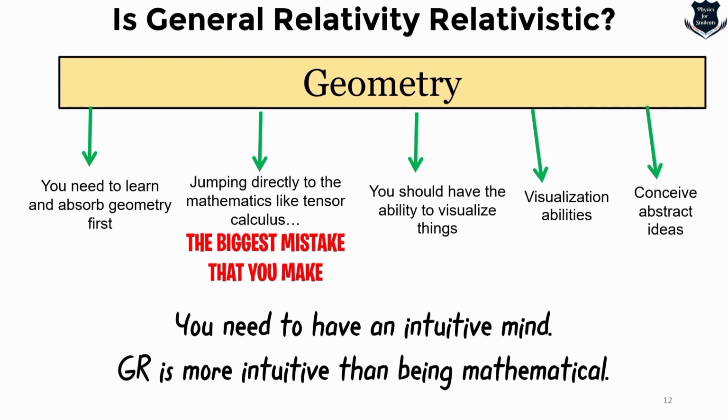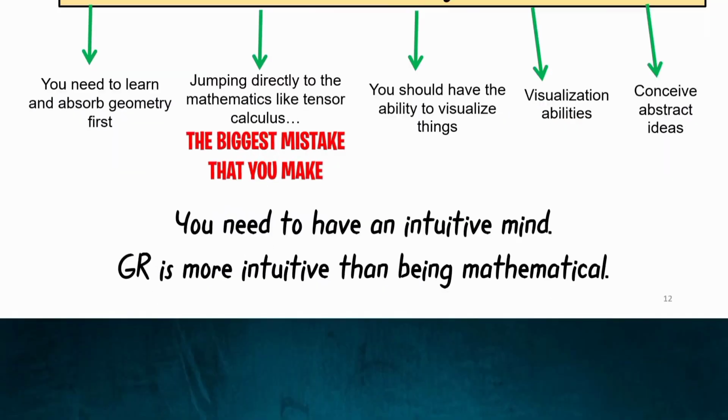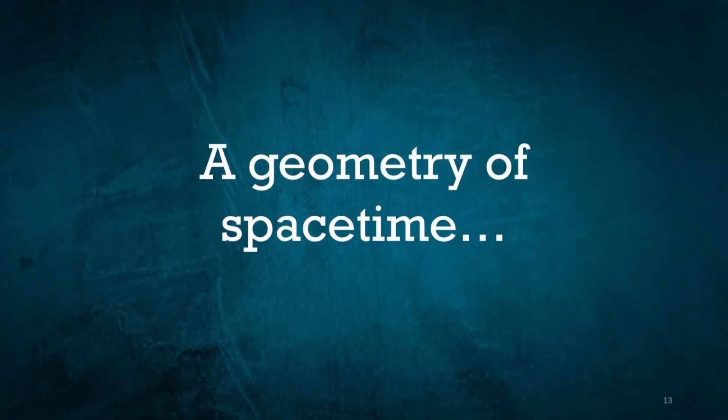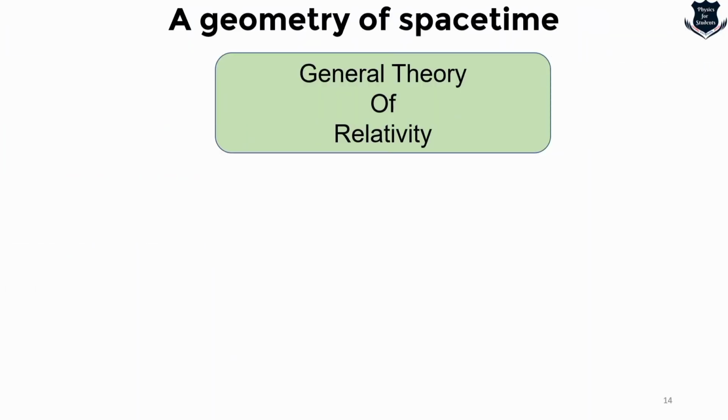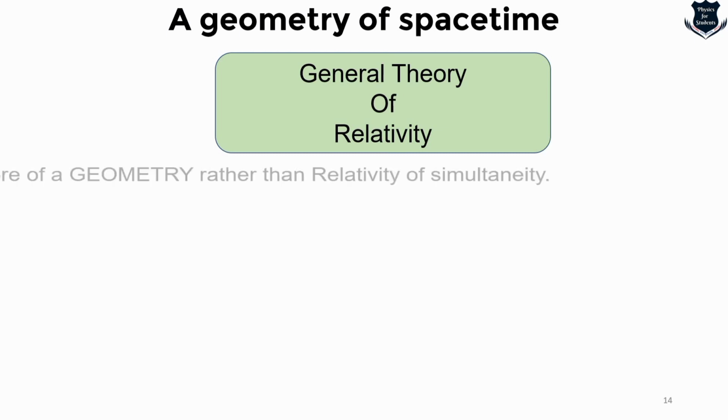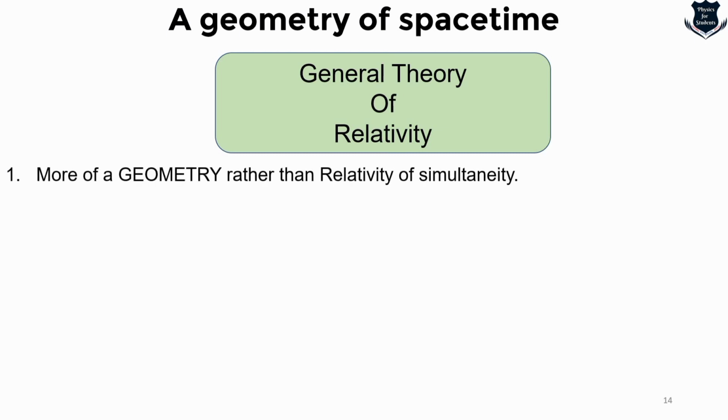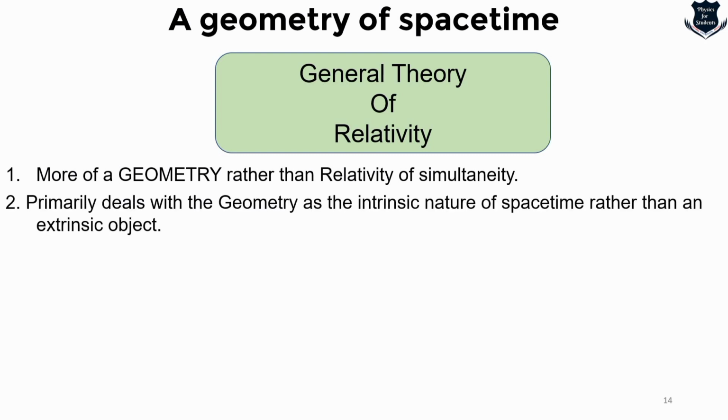So taking these things together, what we can understand is that we are delving more into the geometric structure rather than pure mathematical relativistic effects. What is the geometric structure? That is called the geometry of space-time, coming up in the next part of the video. So what we see from here is general theory of relativity is basically more of a geometry rather than relativity or simultaneity.